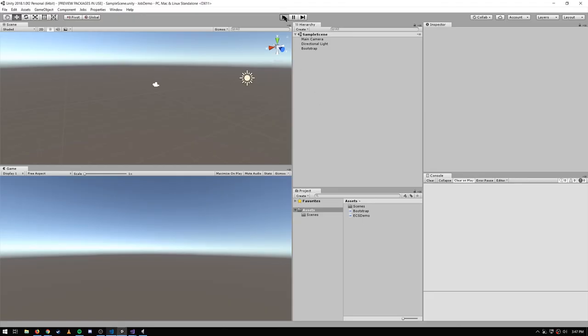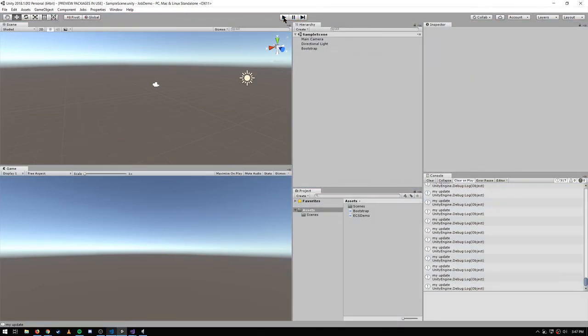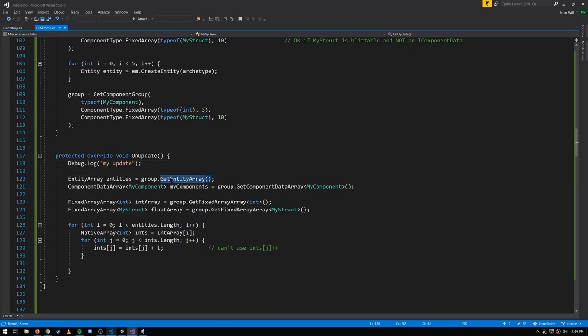And so if I come over to Unity, hit play, we'll see that the update method is running every frame, like we should expect. And within the update from our group, we're getting the entity array to access the entity IDs. And we're getting a normal component data array for the my components, just like we've seen before. But then to get these fixed arrays, there's this method GetFixedArrayArray, very confusingly named. And that gets us these iterators to iterate over the fixed arrays of the various entities. And so here we're looping through all of the entity IDs. And in each iteration, we're accessing the fixed array of ints associated with the entity for that index.